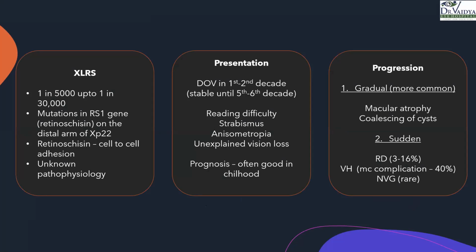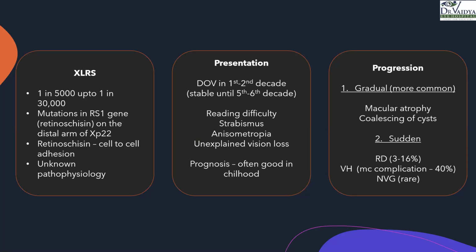So XLRS is seen due to the mutation of the RS1 gene, which is on the X chromosome, and the basic pathology lies in the protein retinoschisin, which is a cell-to-cell adhesion protein, right? The pathophysiology is unknown, although multiple theories have been put forward: the vitreous traction theory, because there is a vitreoretinal interface which causes traction, as well as retinoschisin interacting with the sodium-potassium ATPase pump, which causes extracellular fluid involvement.